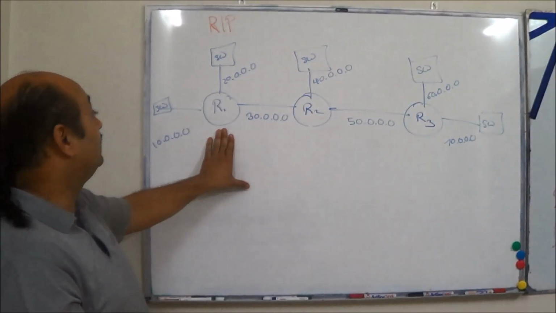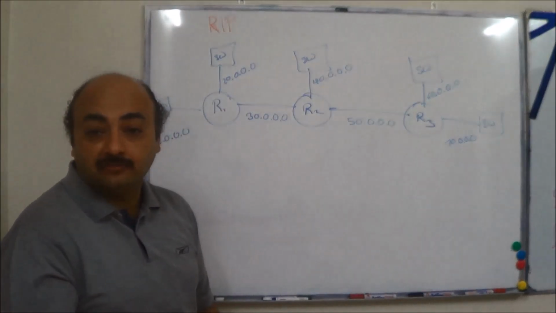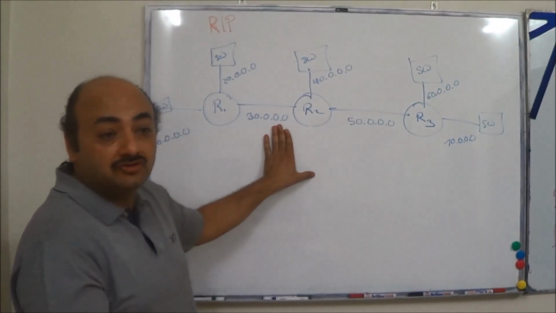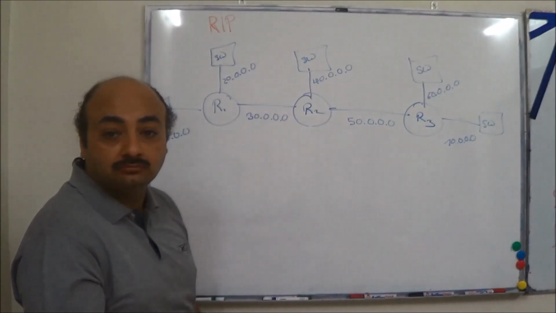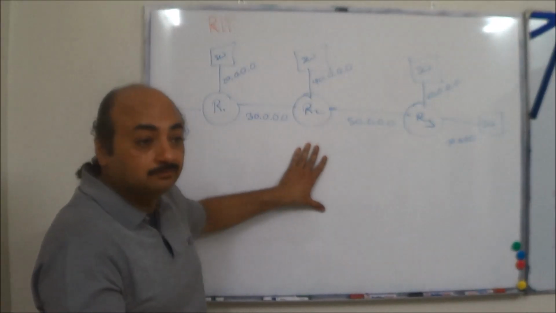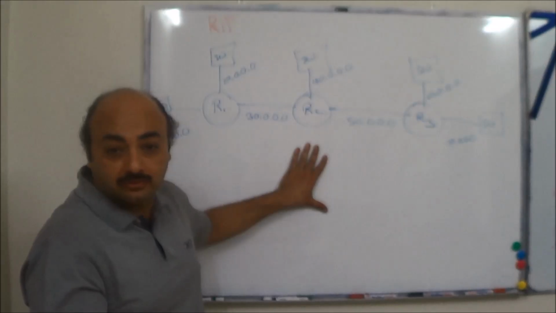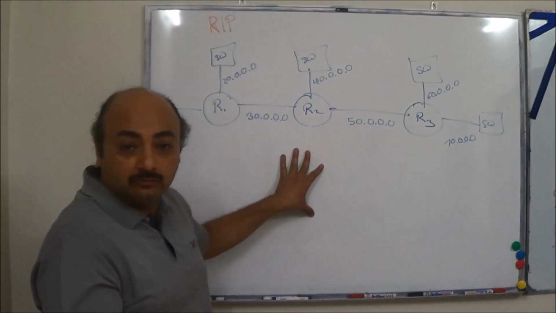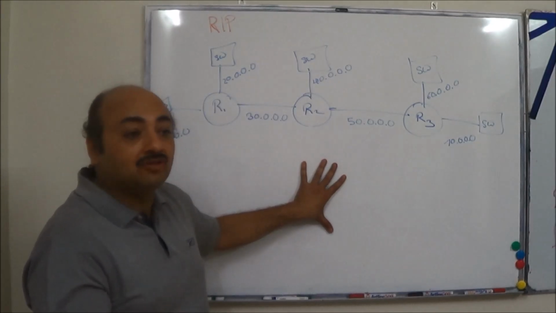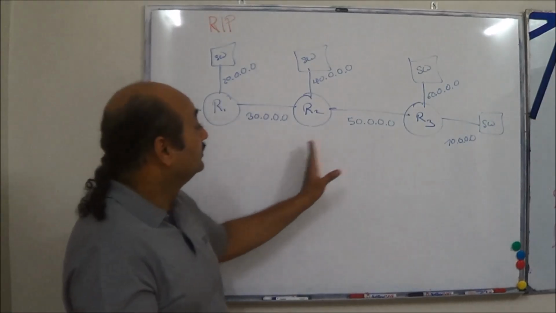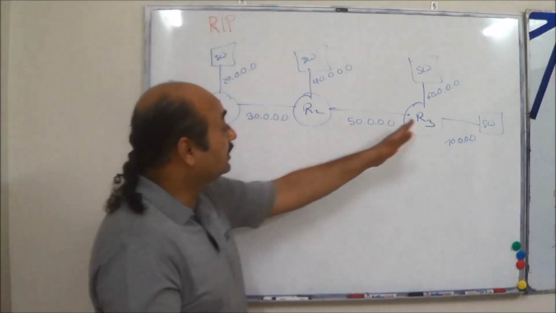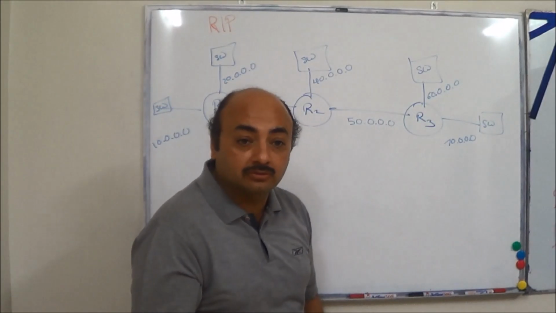R1 tells about 10, 20 and 30 networks to R2. Fine? So R2 already knew about 30 network. In addition, now it knows about 10 and 20 network. Right? So at a certain time t, now it is aware of how many networks? 5 networks. 30, 40, 50 it directly knew. 10 and 20 now it knows. After 30 seconds, the update that R2 will send to R3 will carry how many networks? 5 networks. So then R3 will also come to know about all the networks.